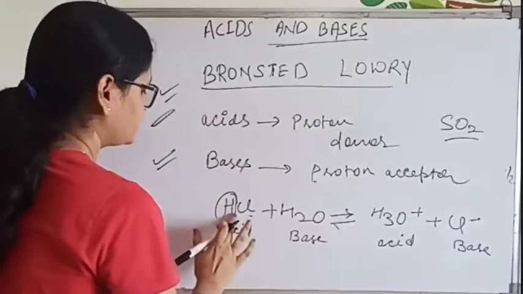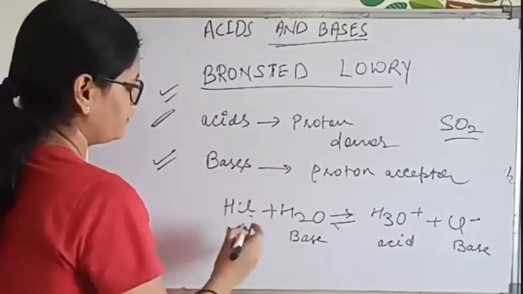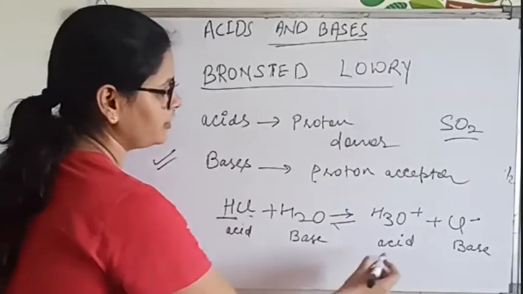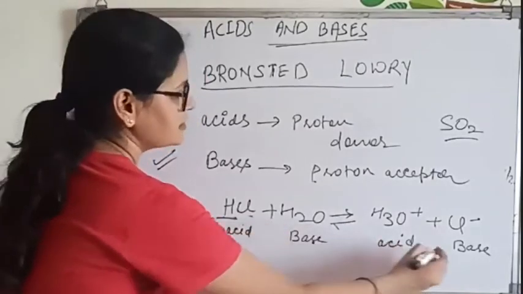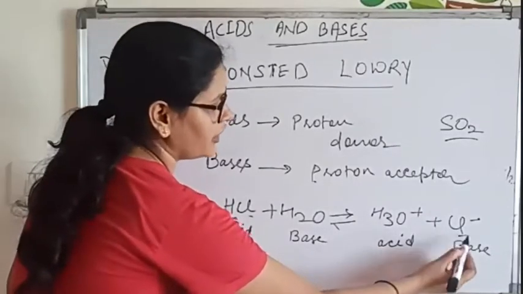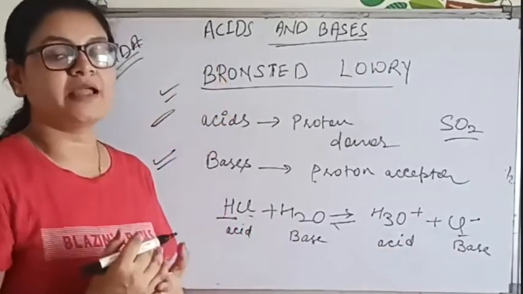Now, why is it known as acid? Because this HCl will donate this H plus ion, and it will release Cl minus ion. That means the chloride ion will accept H plus ion.